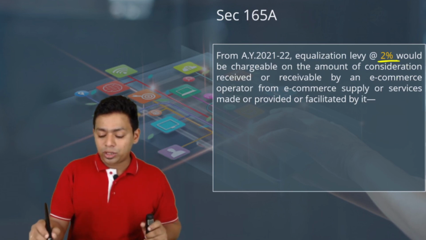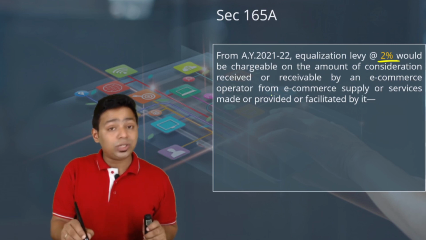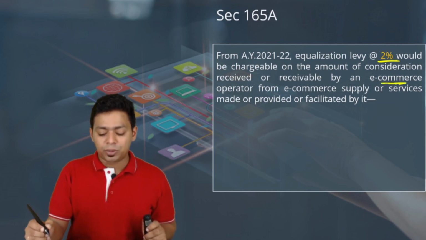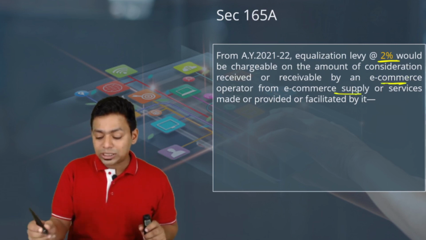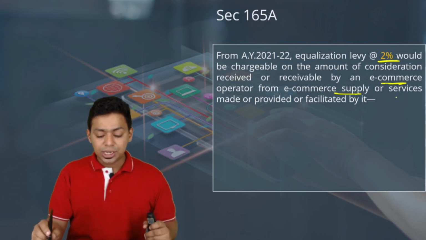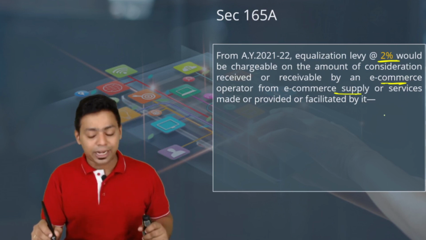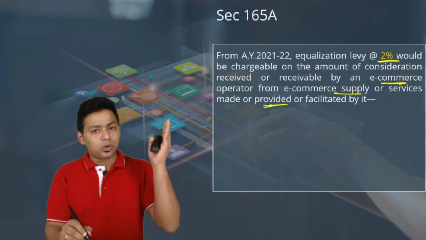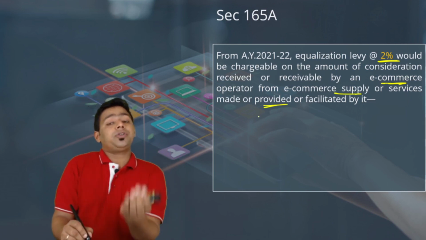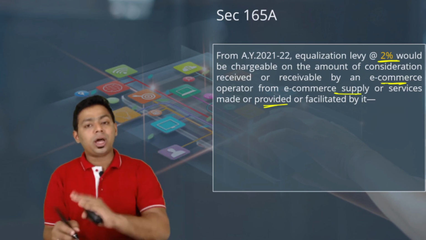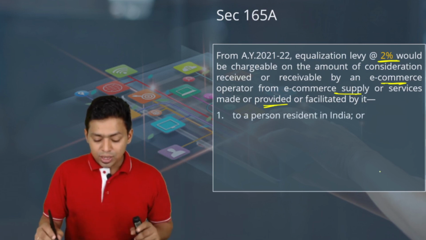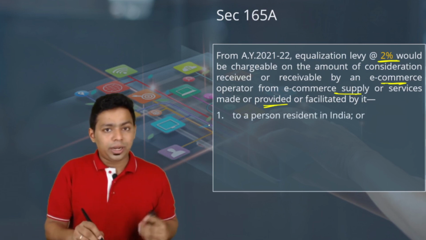2% would be chargeable on the amount of consideration received or receivable by an e-commerce operator from an e-commerce supply or services made or provided or facilitated by it. So either it is a good sold by Amazon or it was facilitated by Amazon. Both are covered under this particular clause. To whom is it provided?